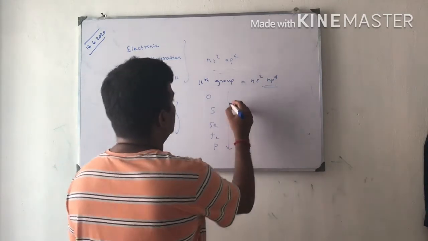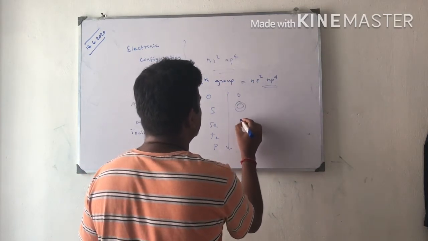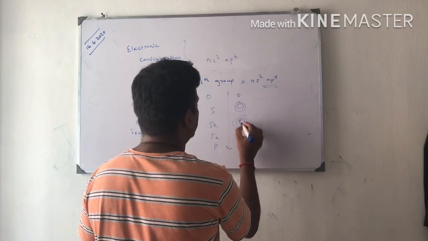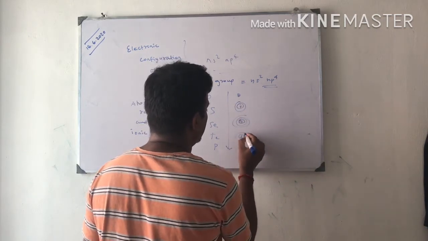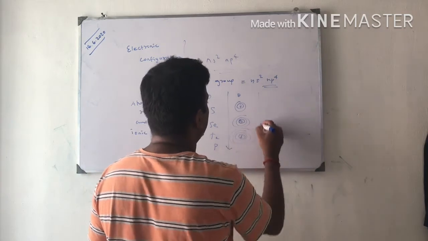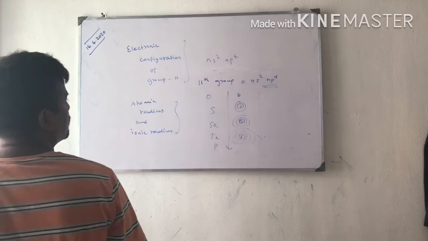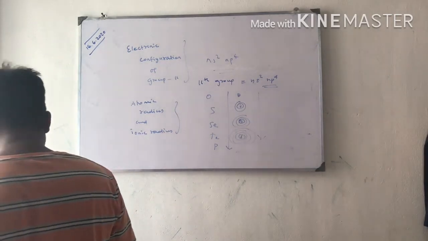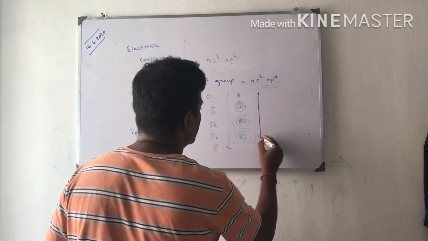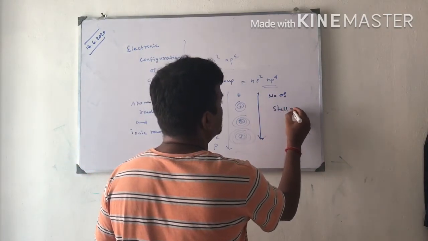From top to bottom, the number of shells increases. So the atomic radius also increases.